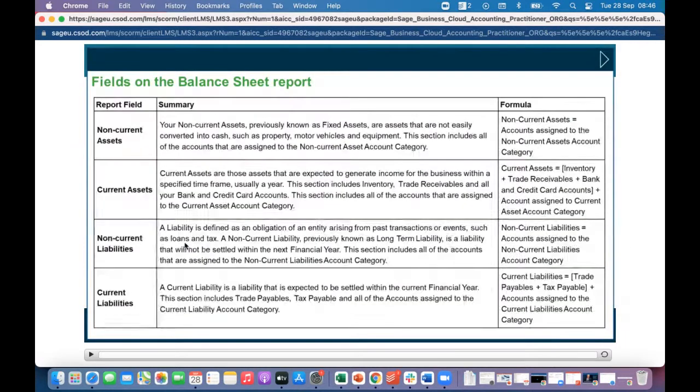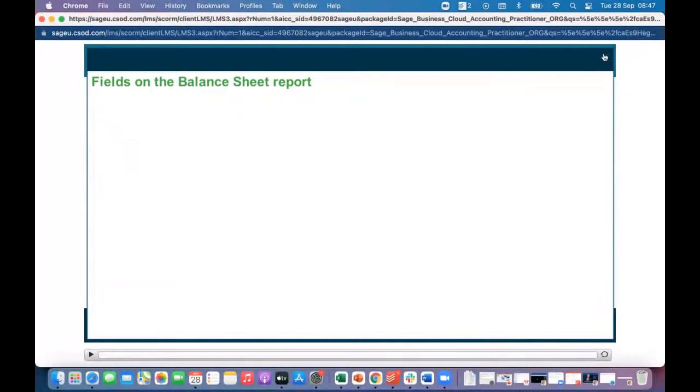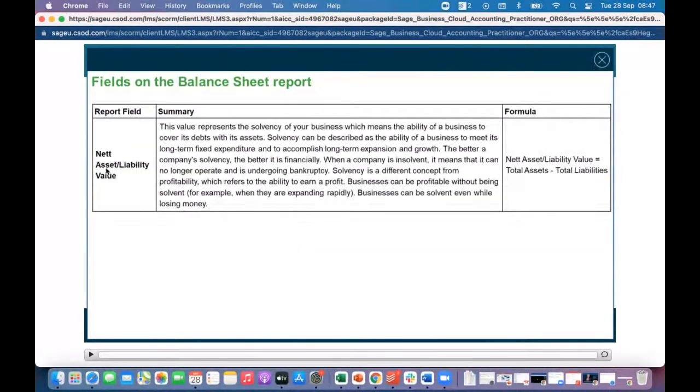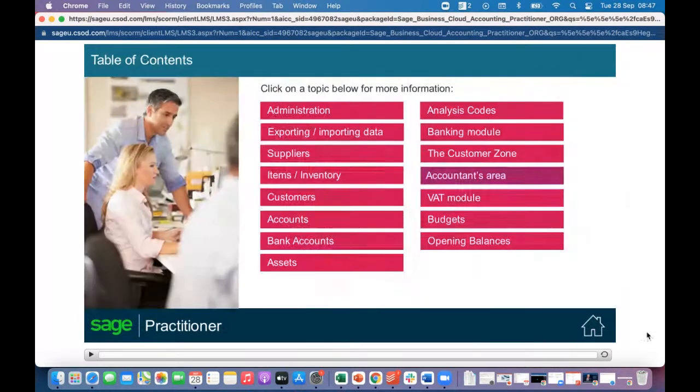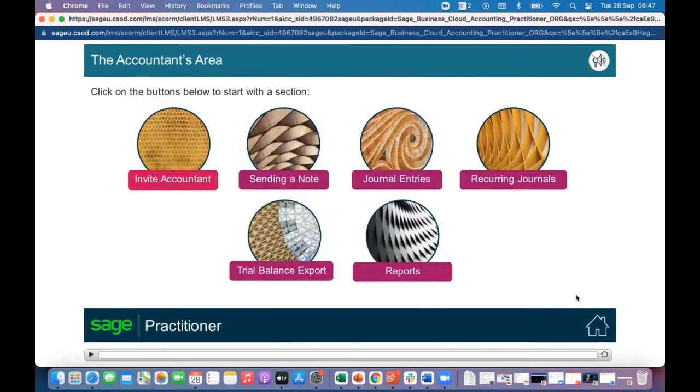And here, click on explanation of fields. There again, you can see definitions of what a current asset is, current liability, net asset or liability value. In other words, the difference between your total assets and the liabilities. Very, very good definitions over there. And that's your accountant area. We finished it, right? It's everything.